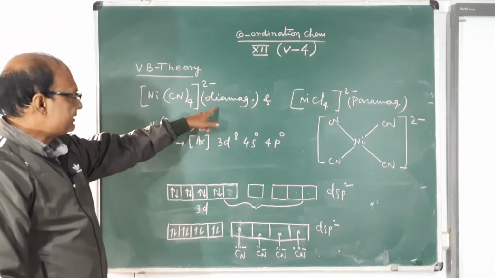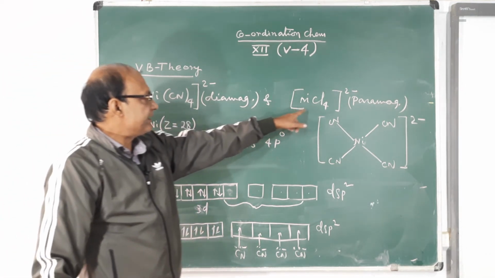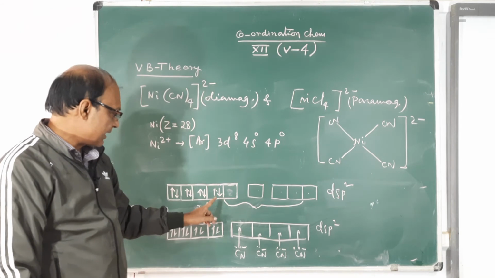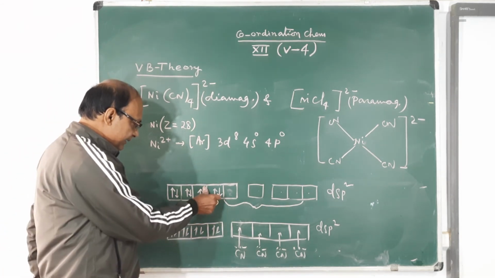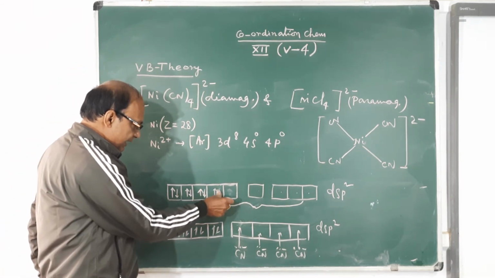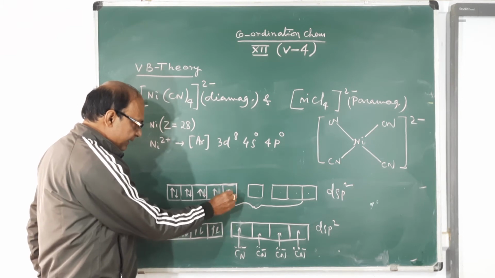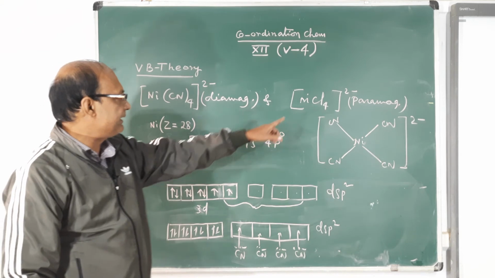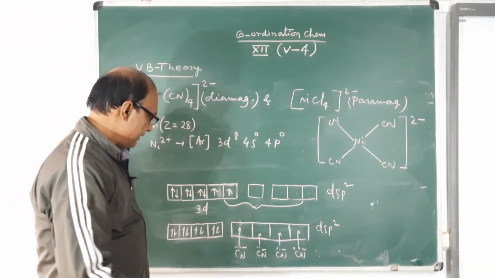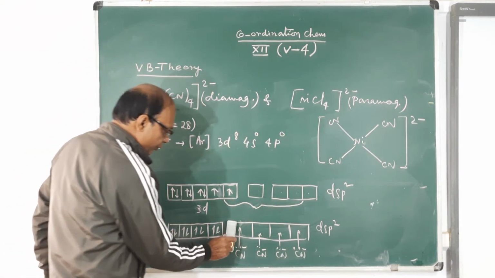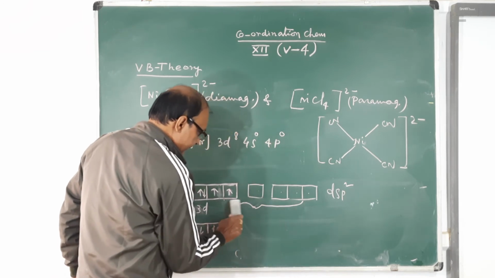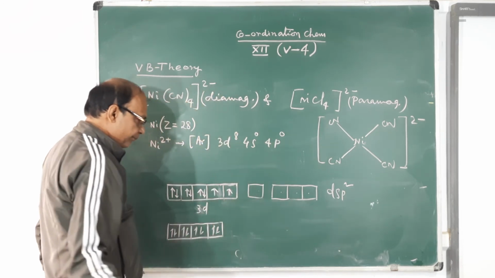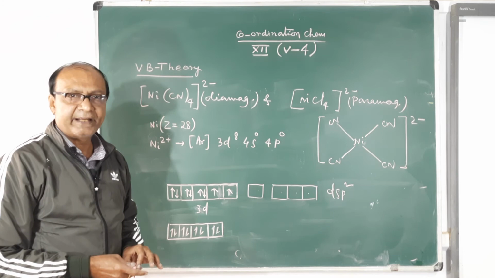dsp2, it is diamagnetic. Now come to this one, it is paramagnetic. Again you will understand that paramagnetic means these 2 electrons must be kept unpaired. So here, under the influence of the chloride ligand, spin pairing is not taking place.